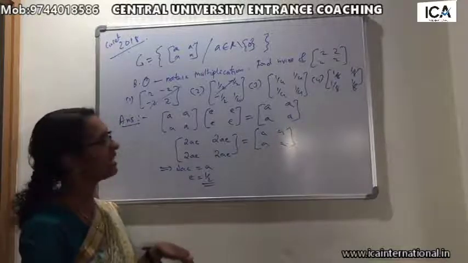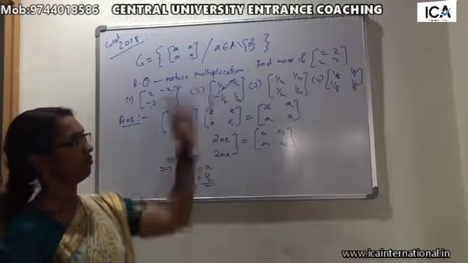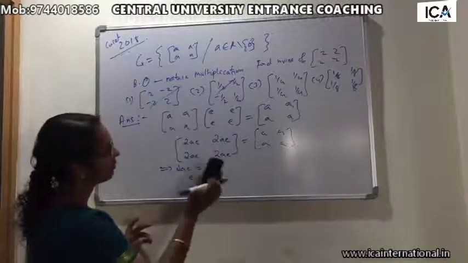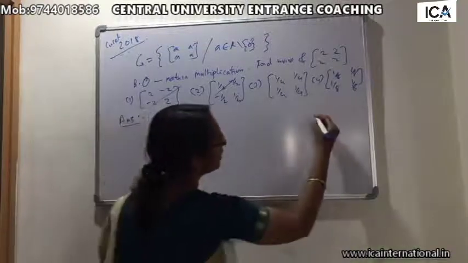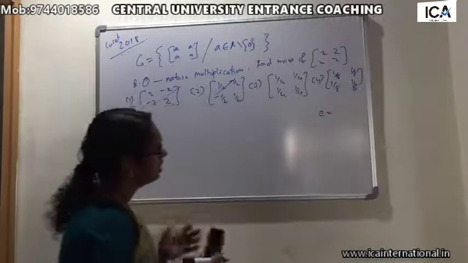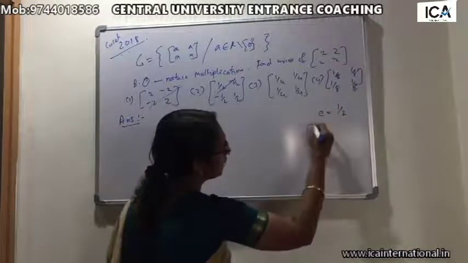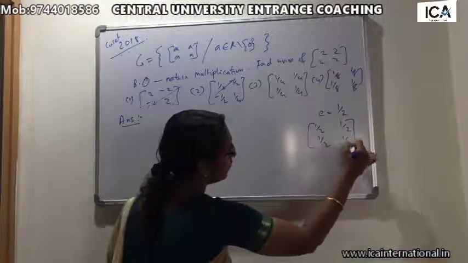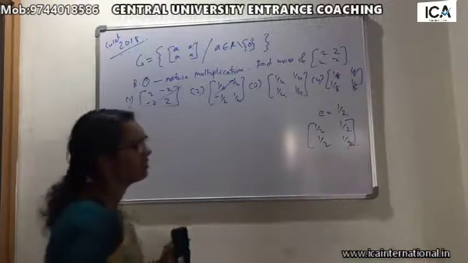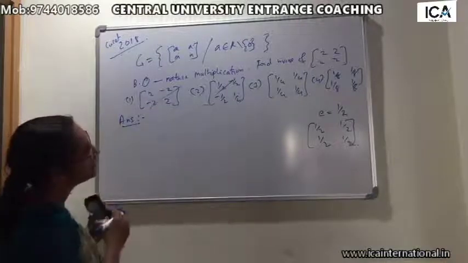Now if you get the identity element, you can directly find the inverse of 2, 2, 2, 2. Our identity element E is 1 by 2, so the identity element in G is the 2 by 2 matrix with all entries 1 by 2.